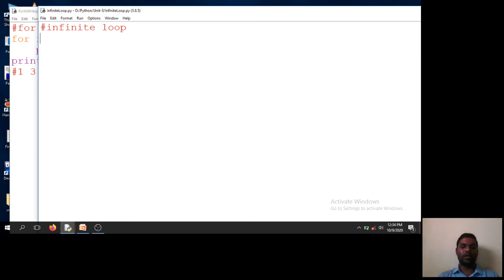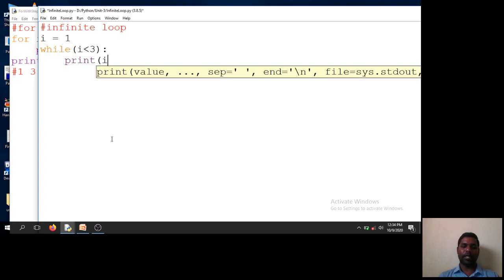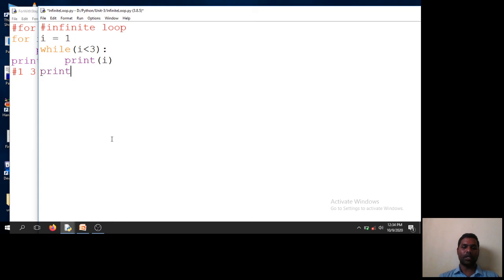I is equal to 1, while I less than 3, print I. So here I am taking I as 1, the initialization value, and the condition is I less than 3. Here I am printing I, but I am missing the incrementation. Each and every time I will become 1, it will print 1, 1, 1, 1, 1 and so on. It will not get terminated. So I don't have any incrementation.